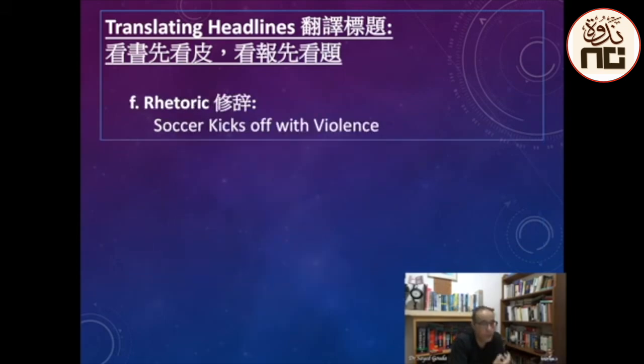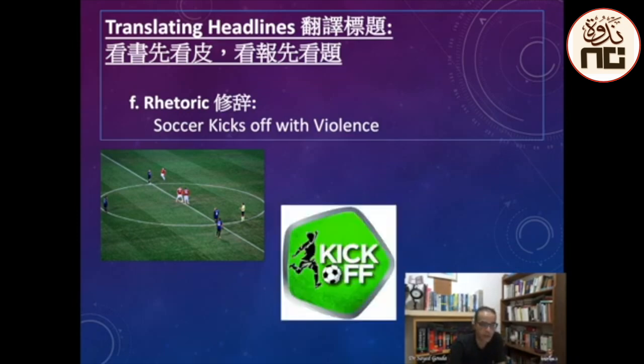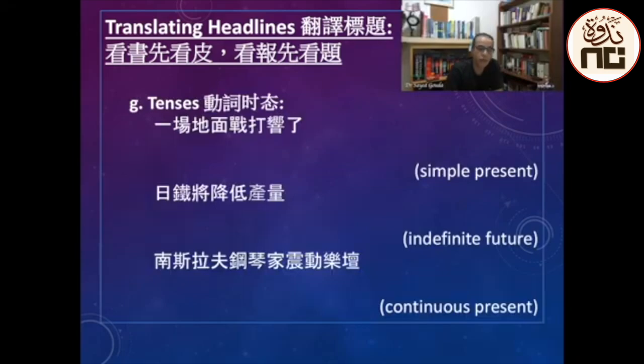Always try to use rhetoric. For example, a headline says, soccer kicks off with violence. It's rhetoric, because we know that kicks off means to begin, and soccer is about kicking the ball. The tense: always use simple present, never use past tense in the headline.